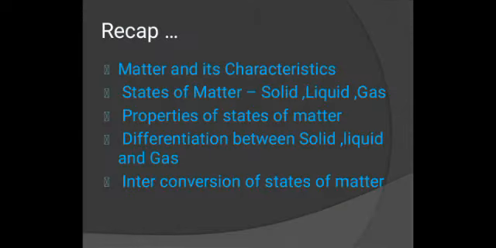So dear students, before starting today's topic, let's recapitulate whatever we have done in the previous topics. In chapter 1, we started Matter in Our Surroundings, the name of the chapter, in which first we defined matter. Matter is that which occupies space and has mass. Then we discussed its characteristics, basically 5 characteristics. States of matter: solid, liquid and gases. Its properties, and the difference between solid, liquid and gas, we did in the last videos. Interconversion of states of matter, we are going to do today.